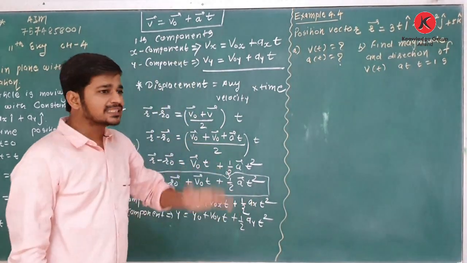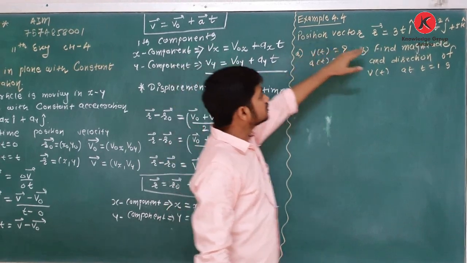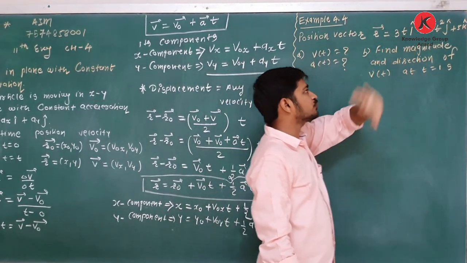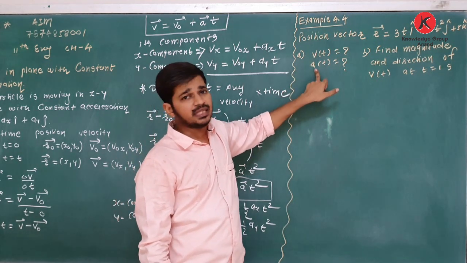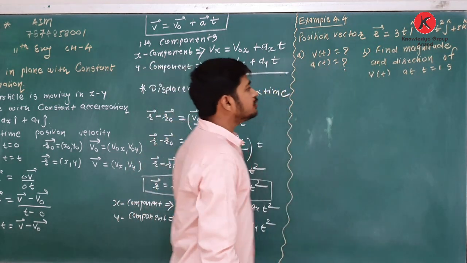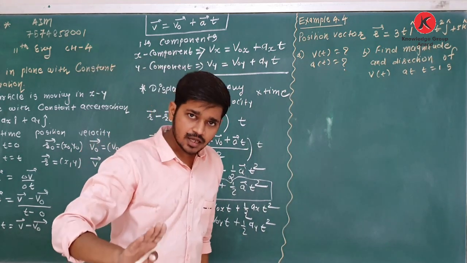Okay, now we will see one example. Example 4.4. Position vector is given as 3t i plus 2t square j plus 5k. You have to find what is velocity at time t and acceleration at time t. Second question is find magnitude and direction of velocity at time t is equal to 1 second. See students, it is easy.